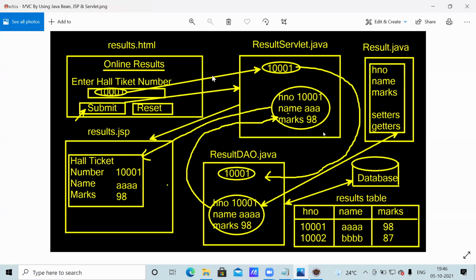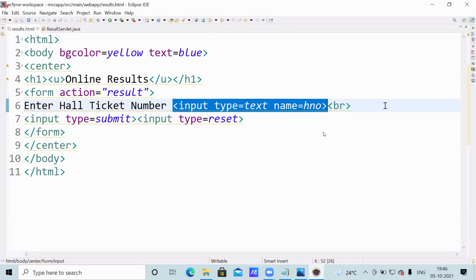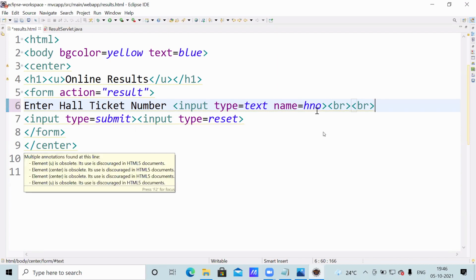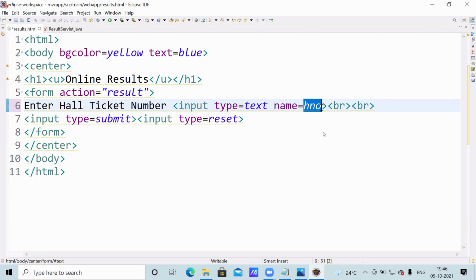When you click on the submit button, it comes here. The result Servlet is going to be executed. Suppose here one more line break is also given. This is HTML. So this hall ticket number is required in a Servlet program.